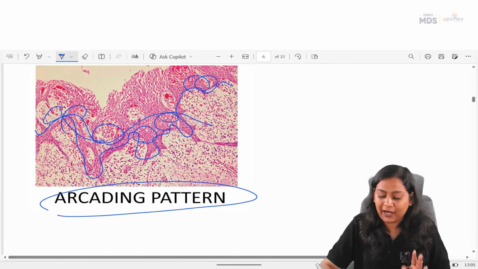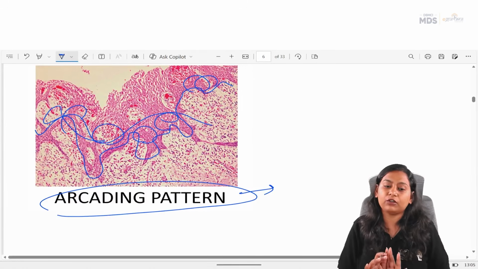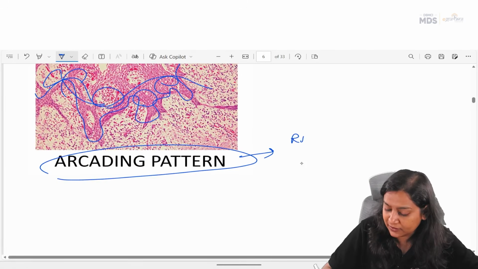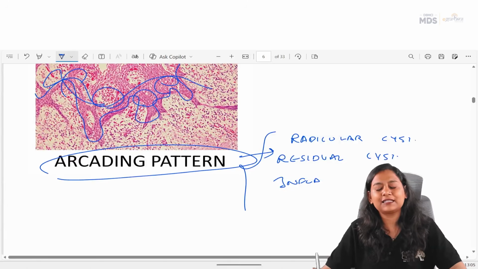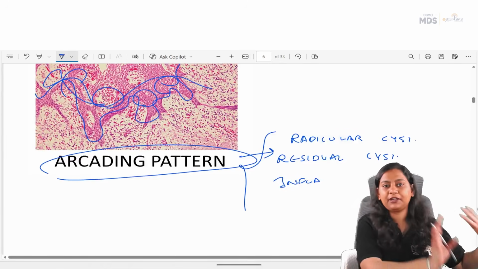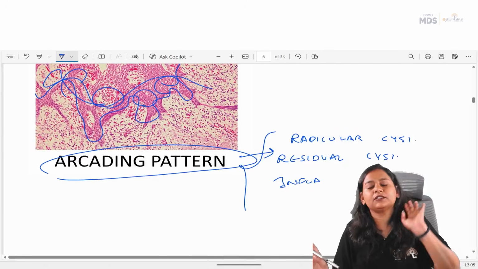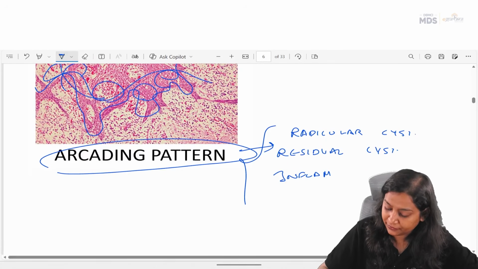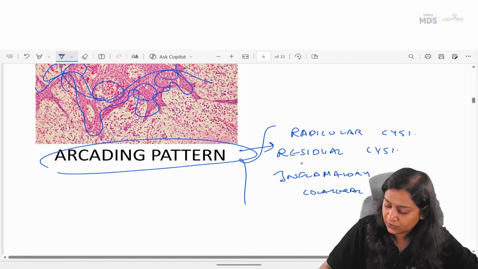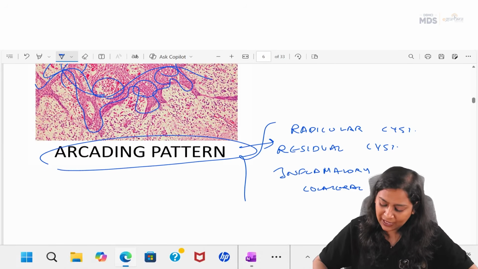Now, the arcading pattern is not pathognomonic for the radicular cyst, and hence it is seen in radicular cyst, it is seen in residual cyst, it is seen in inflammatory cysts. So basically, we have seen the classification, inflammatory cyst and developmental cyst. So it is seen in the inflammatory cyst, inflammatory collateral cyst.